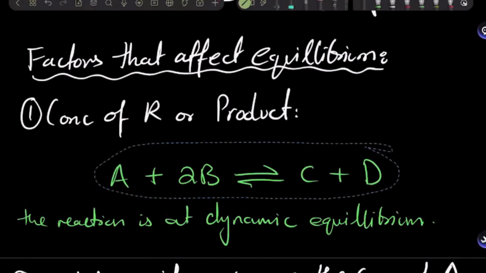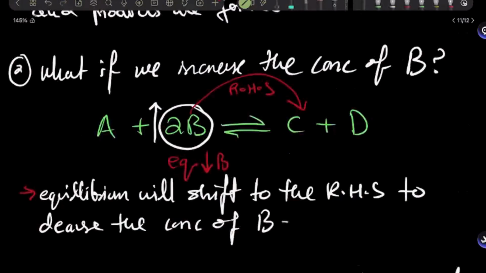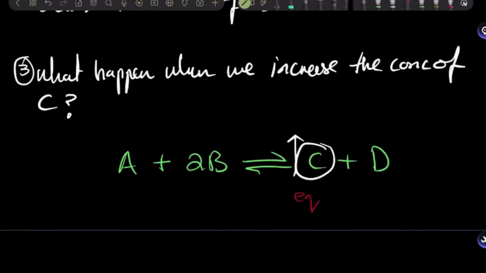So if I increase the concentration of C, I add more C from the outside, what is going to happen? So now what I've done is this reaction was at equilibrium and I came in and increased the concentration of C at equilibrium. Now if the concentration of C has been increased by us, what should equilibrium do? It will decrease the concentration of C.